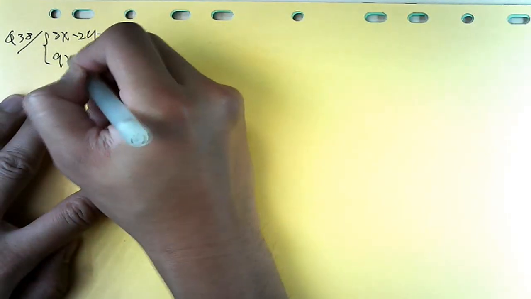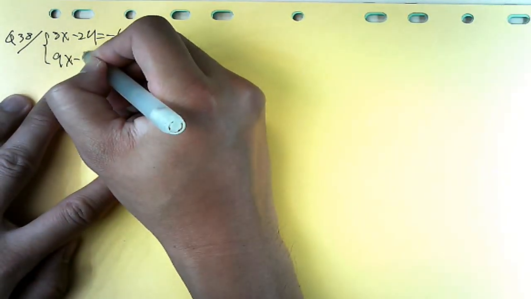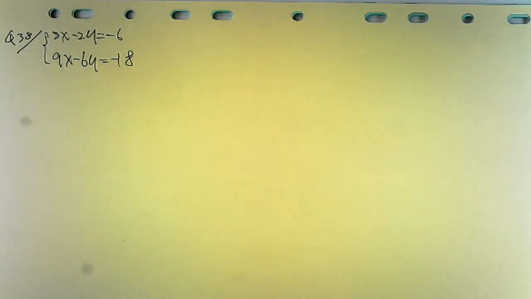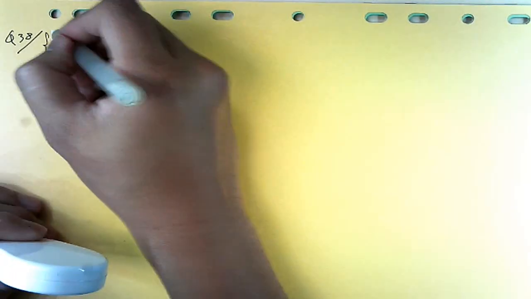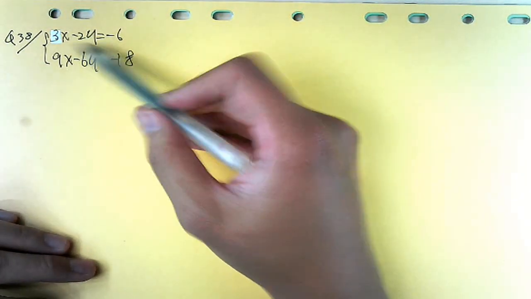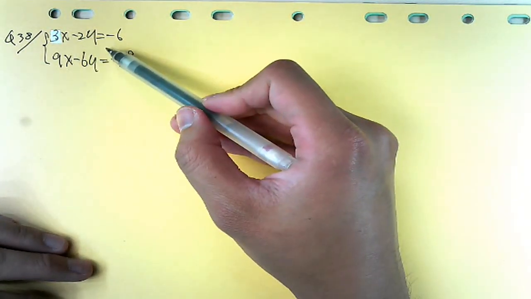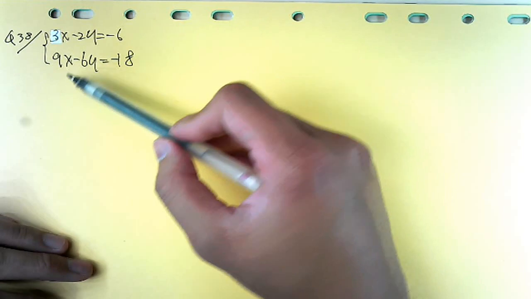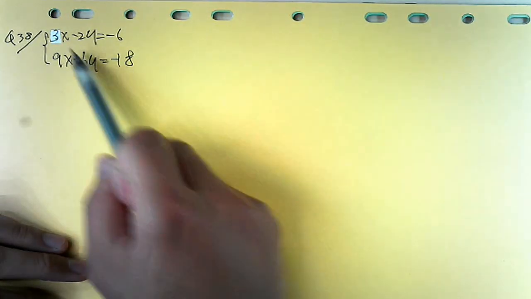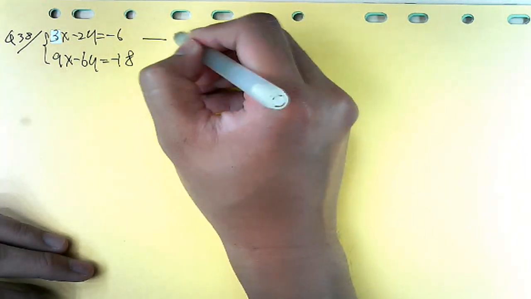And then minus x, 9x minus 6y equal to 18. So here, how to do some simplifications? You can times something. You can times minus 3.